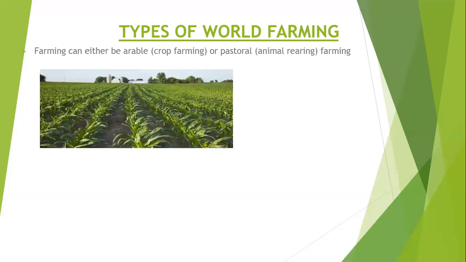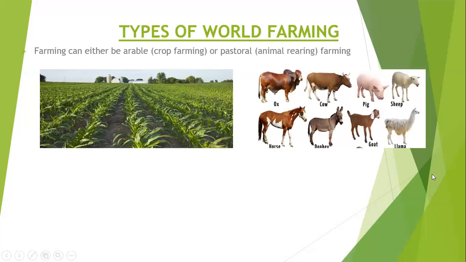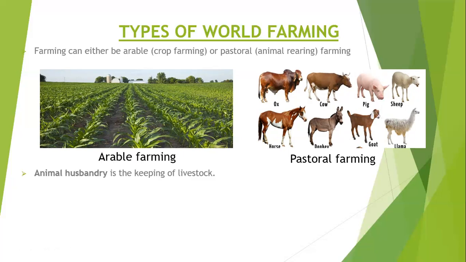Now, here is an example of arable farming, which is crop farming. And on the other side, we have pastoral farming, which is also referred to as animal rearing. Now, what is key to note is that pastoral farming is mostly referred to as animal husbandry. Now, when you see the concept of animal husbandry, what you must be able to understand is that animal husbandry is simply the keeping of livestock.